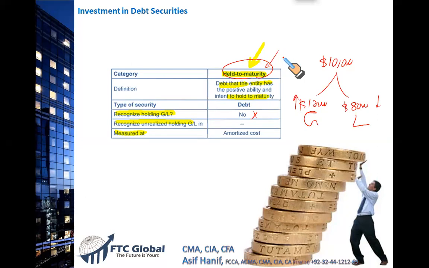You keep them at a certain price. I will tell you what that price is going to be. So for held to maturity investments, bonds, preferred stock, their value in our books is not influenced by the volatility in the market price. There is no unrealized gain or loss reported in the income statement. Then how do we record it? It is recorded at an amortized cost.